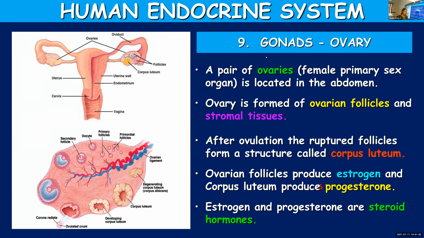It produces the hormone known as progesterone. Progesterone is very important in pregnant ladies for the maintenance of pregnancy. And estrogen is a very important female hormone which controls the secondary sexual characters in females. Estrogen and progesterone, both of them are steroid hormones.